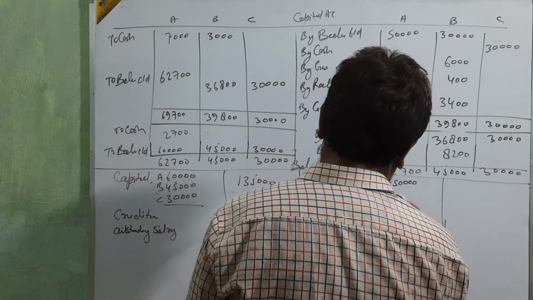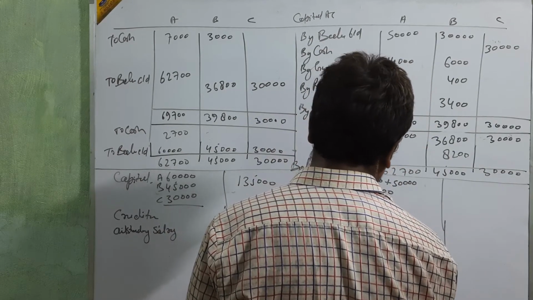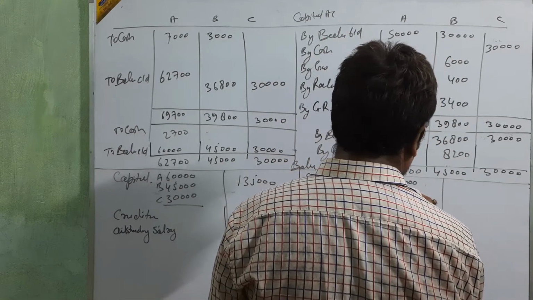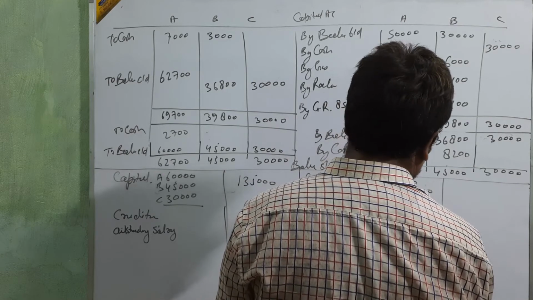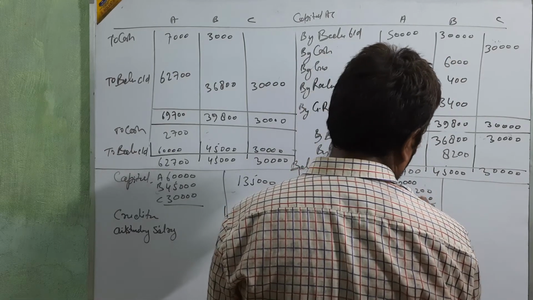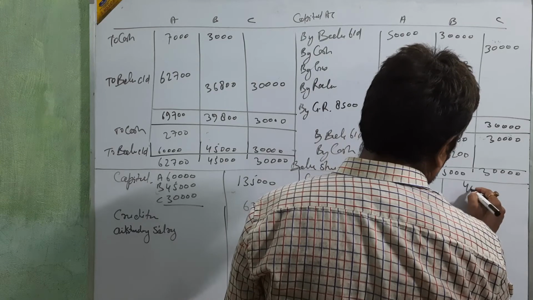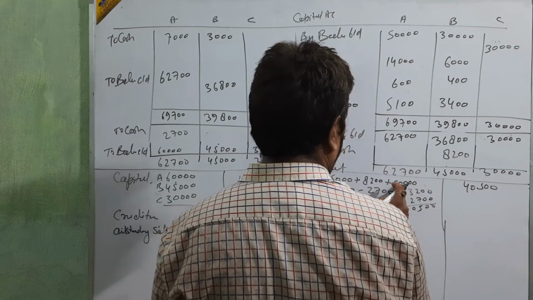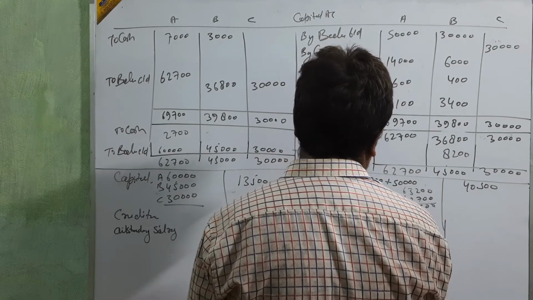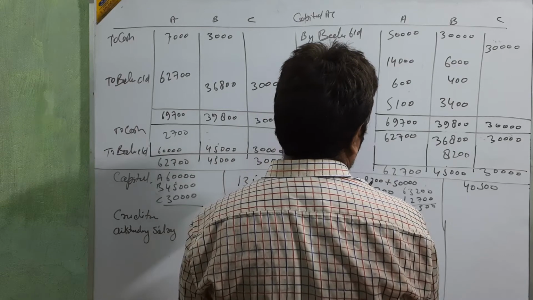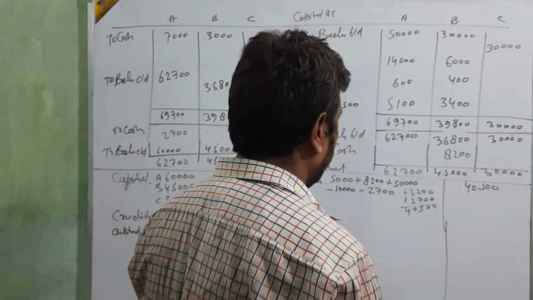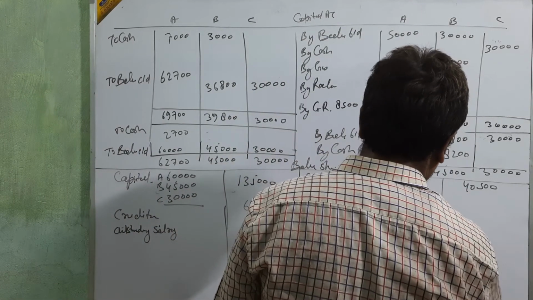55,000, 63,200. Less 10,000 and less 2,700, then 53,200. So 53,200 means 40,500. Okay. Go for the next.